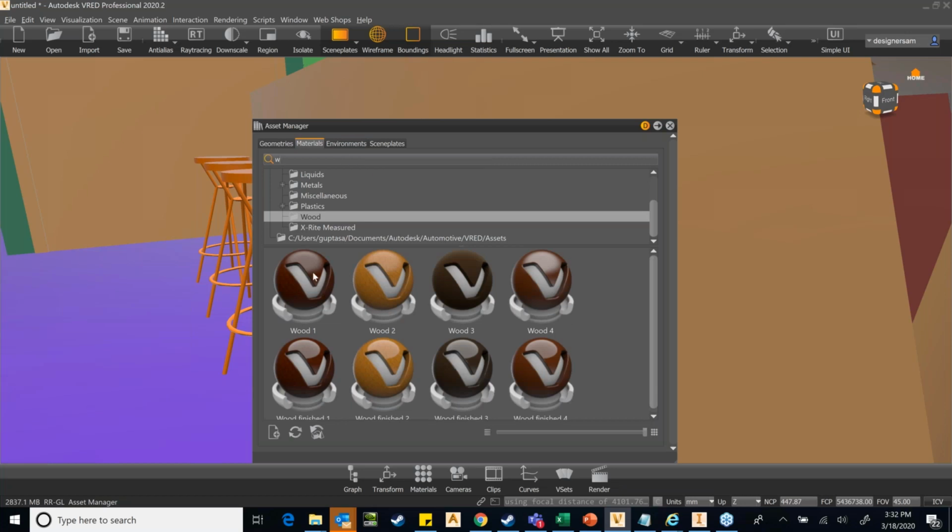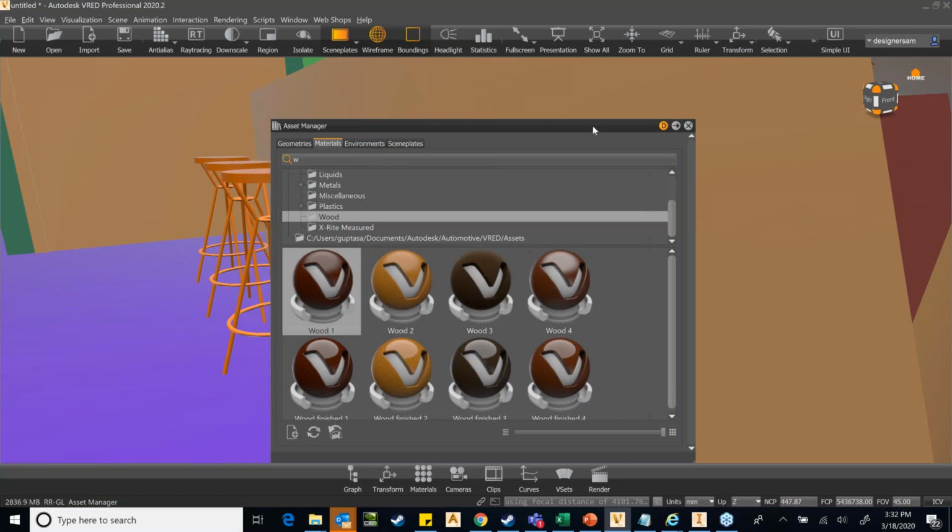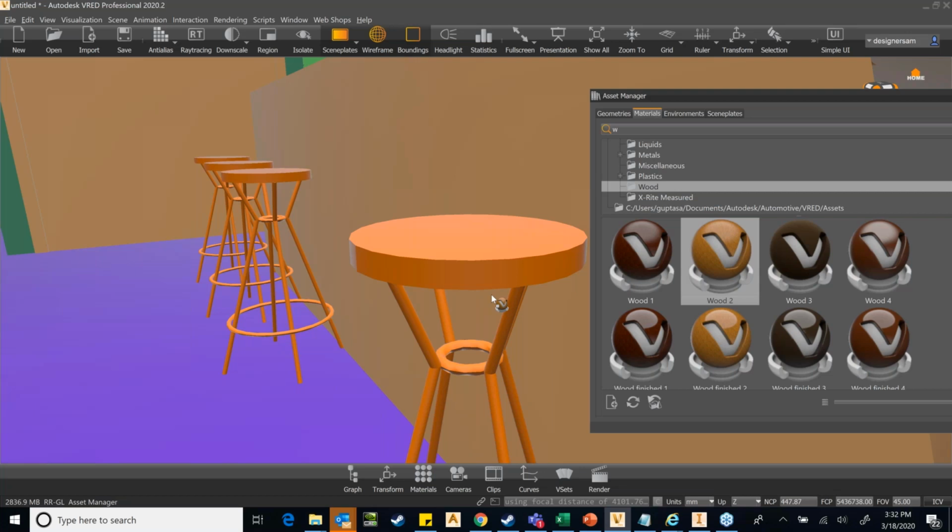Yeah, so this is wood. So what I'll do is I'll choose this, and then I try to assign wood here.